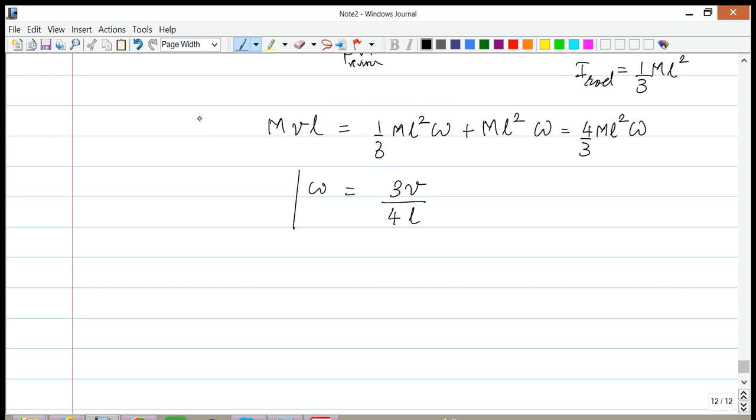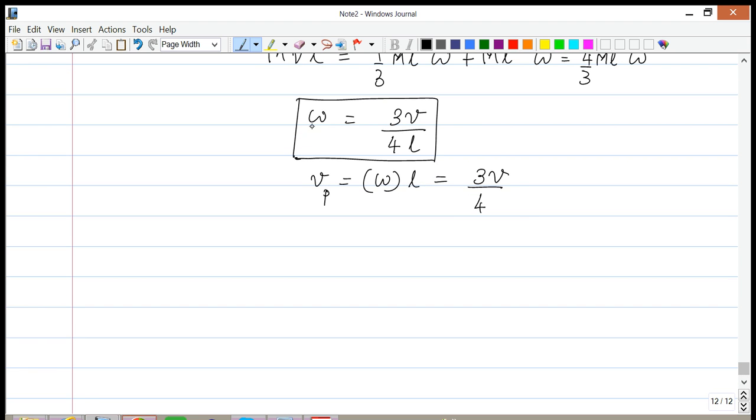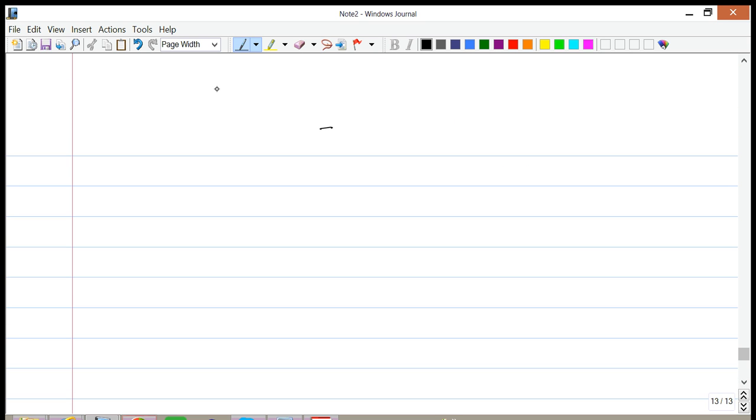Okay, so from the first part of the question, we answered the first part. Now once you know omega, we can find V. The V for the putty is going to be equal to omega times how far the putty is from the pivot, and it happens to be L, so it is simply equal to 3V over 4. The L's cancel out. So now we've answered the first part of our question, which is this. This is what we were looking for. Now that we have this, let us figure out how high the whole system travels.